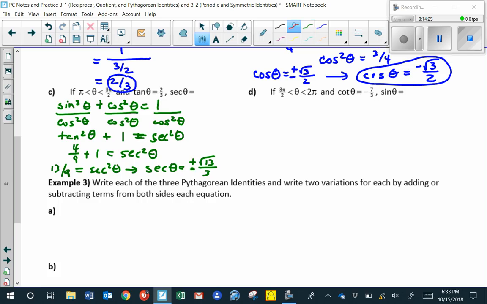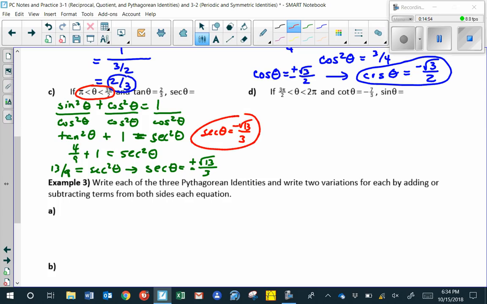Now we need to use the information to decide whether it is positive or negative. Our angle is between pi and 3 pi over 2. That's in the third quadrant. In the third quadrant, tangent is the only positive function and its reciprocal, cotangent. So the secant function should be negative. So secant of theta should be negative square root of 13 over 3.